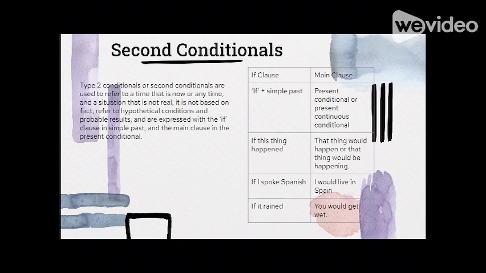Second conditionals. Type 2 conditionals, or second conditionals, are used to refer to a time that is now or any time and a situation that is not real. It is not based on fact, refers to hypothetical conditions and probable results, and is expressed with the if clause in simple past and the main clause in the present conditional. Examples like this are: if this thing happened, that thing would happen, or that thing would be happening. If I spoke Spanish, I would live in Spain, and if it rained, you would get wet.